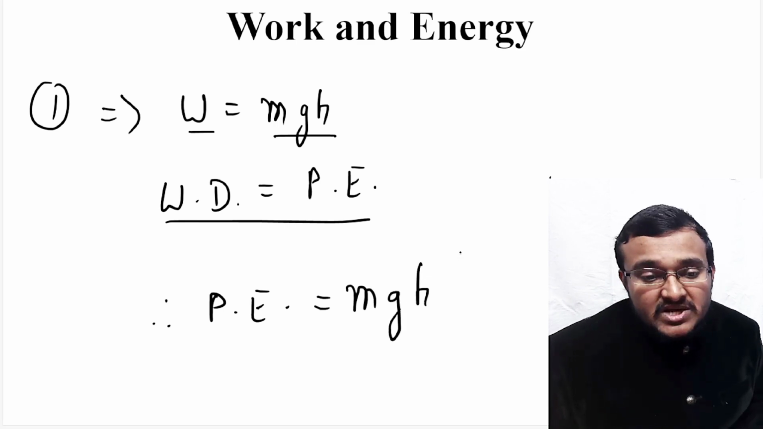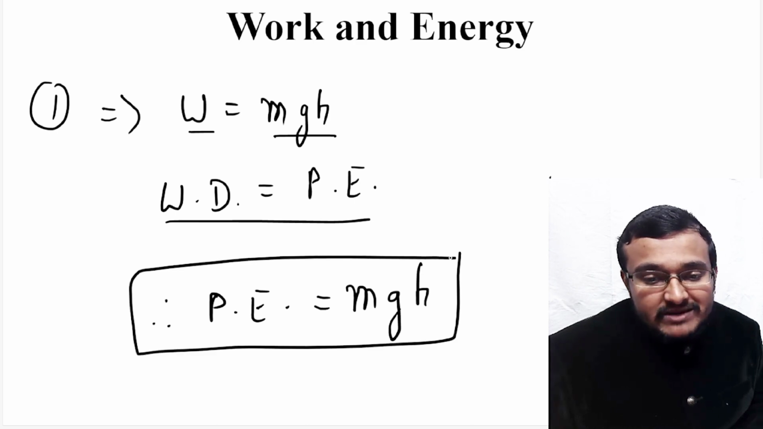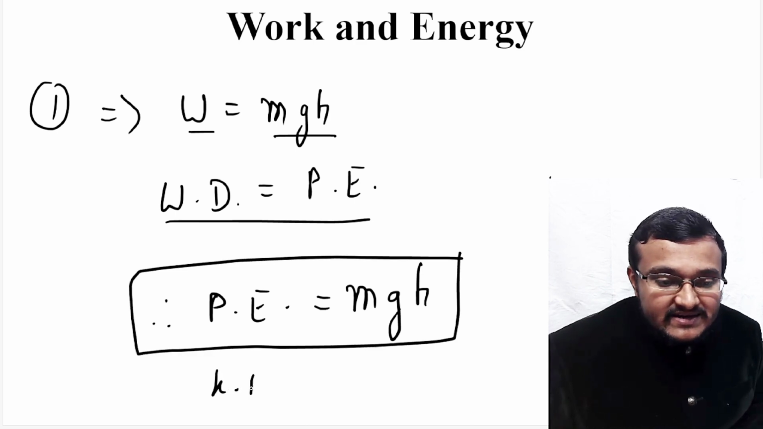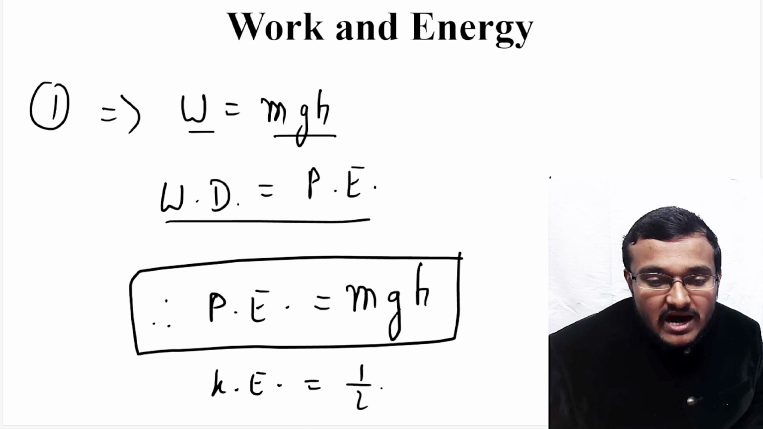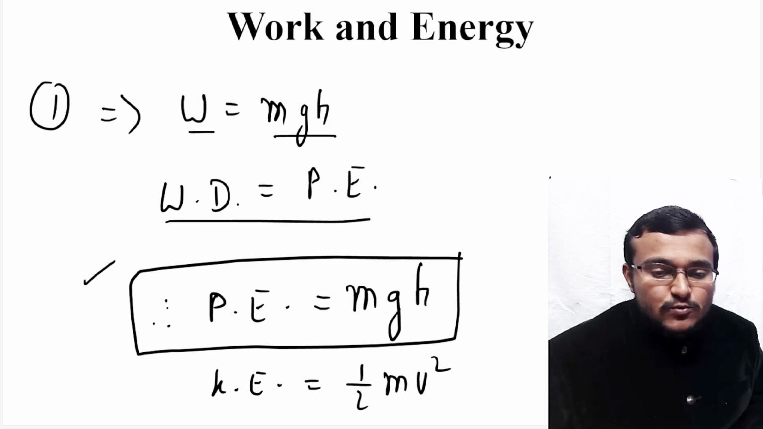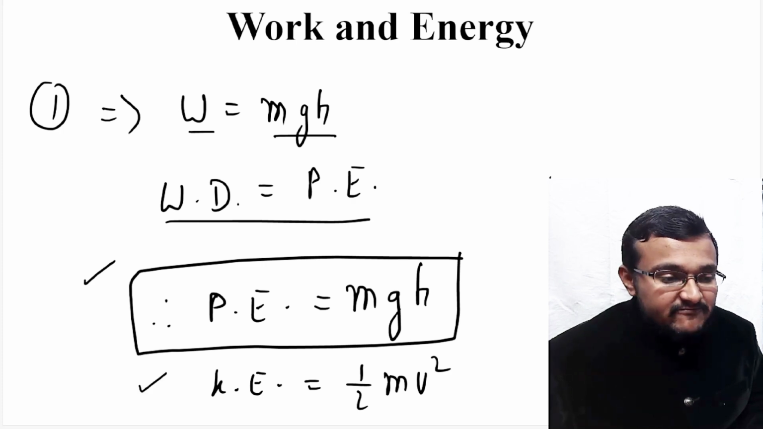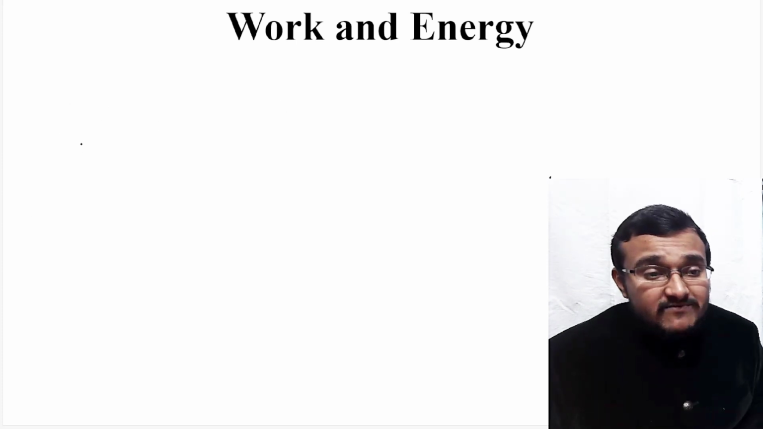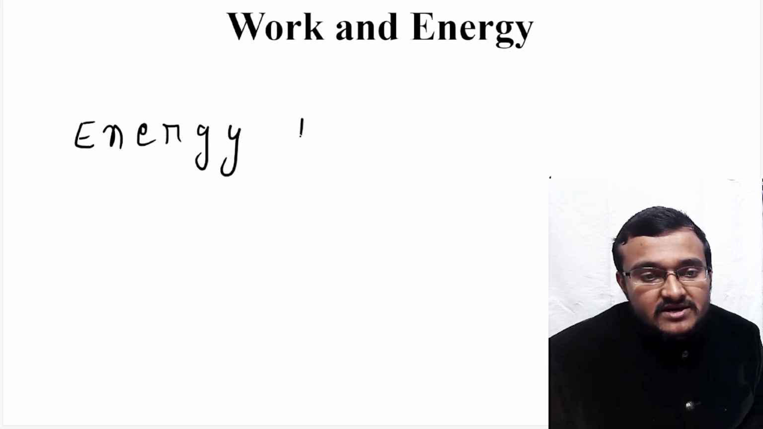that is the height. So potential energy is equal to mgh, and kinetic energy is equal to half mv square. So always remember, potential energy is equal to mgh and kinetic energy is equal to half mv square. And always remember one more thing, energy is conserved.